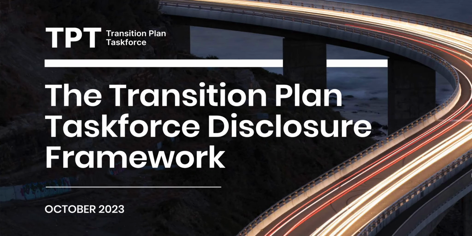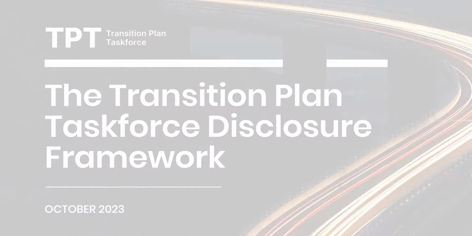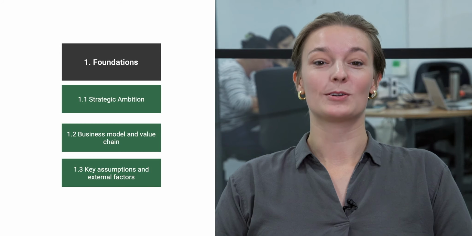This framework captures the TPT's recommendations for all of the building blocks that a good practice transition plan should contain. The TPT disclosure framework covers recommendations across 5 elements and 19 sub-elements. The first element is called foundations.